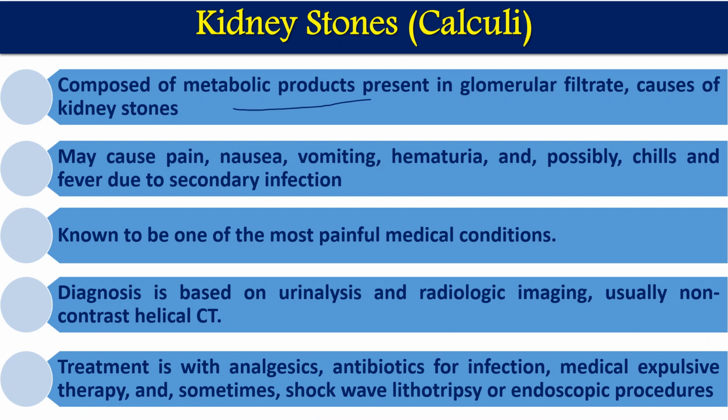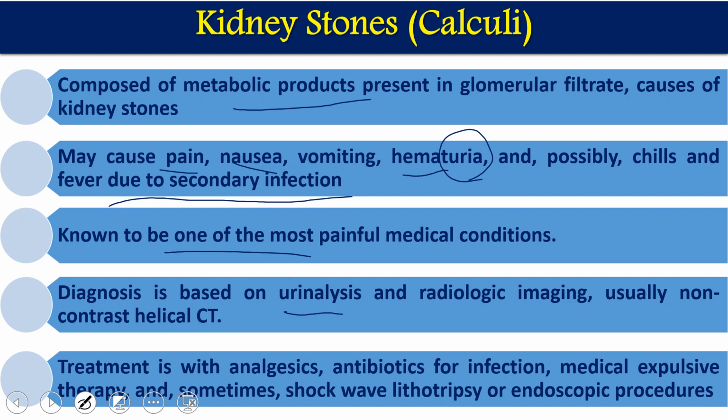Depending on its location, it can cause pain, nausea, vomiting, hematuria, meaning blood in the urine, and possibly chills and fever due to secondary infections as well. These are the different signs and symptoms which can be caused by kidney stones. The stone can block the urinary passage, so urine will not be passed out, and there will be very intense pain. It is known to be one of the most painful medical conditions, because the pain is unbearable. A kidney stone can be diagnosed on the basis of urine analysis.